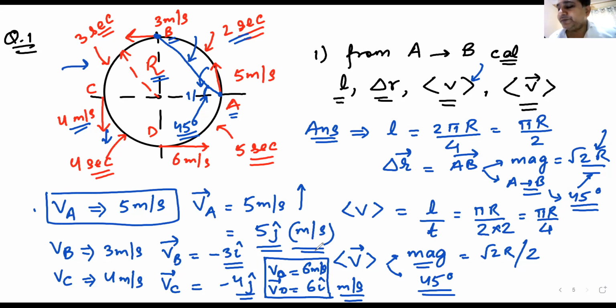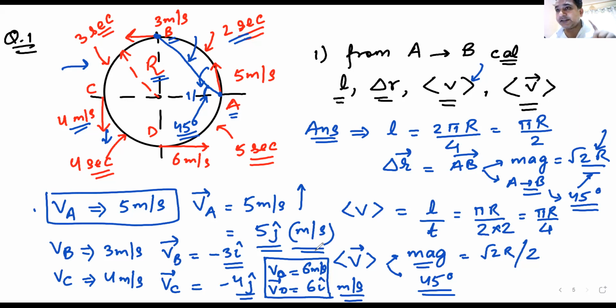Okay, chalo. So now we have done it from A to B. Can you do it from B to C, C to D, D to A? Can you find out all the things? Distance traveled from B to C, displacement from B to C, or do you want me to do one more? Or you can do it on your own, from B to C, from C to D, from D to A. If you can do it on your own, we can move ahead.